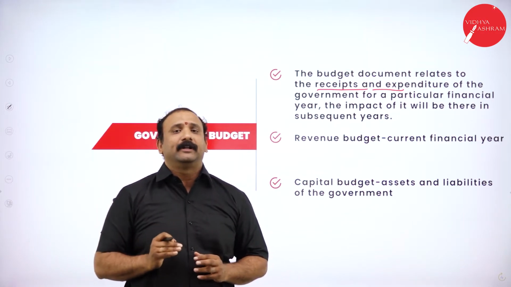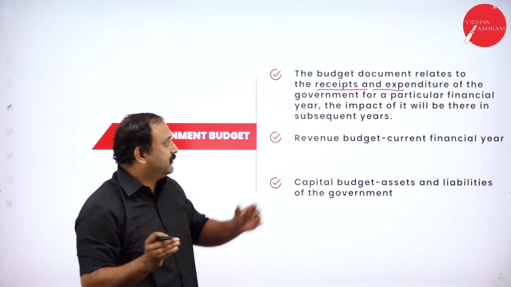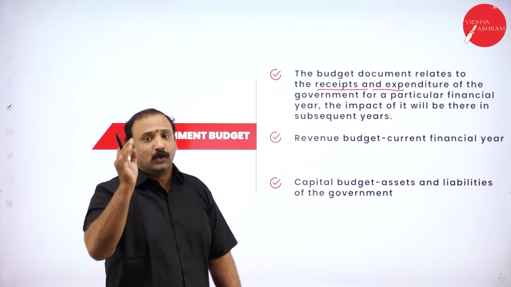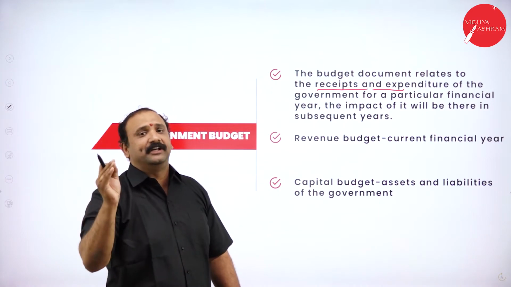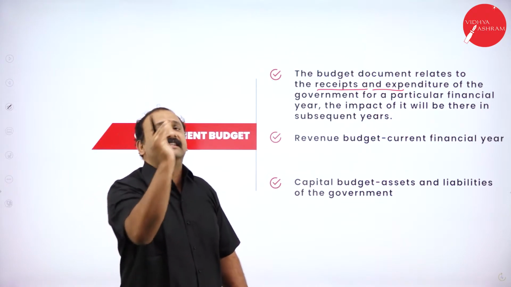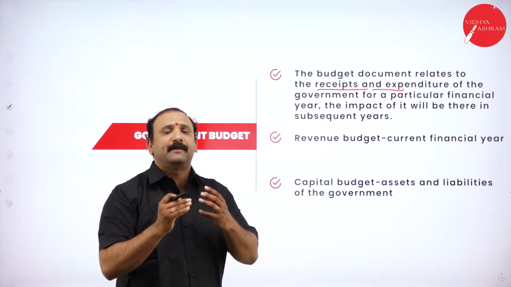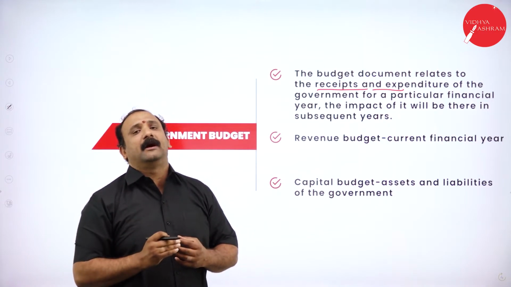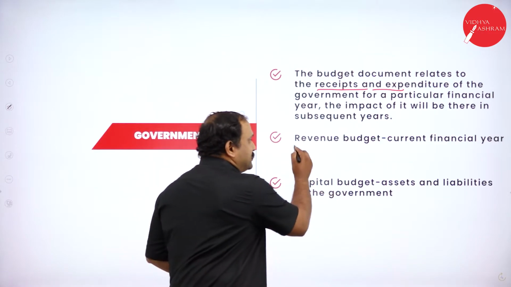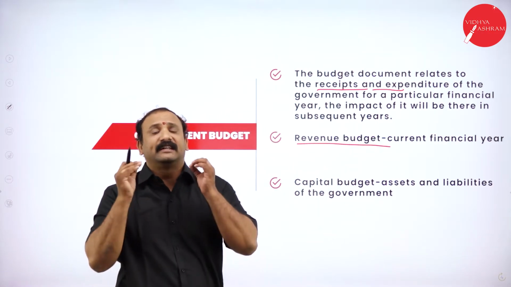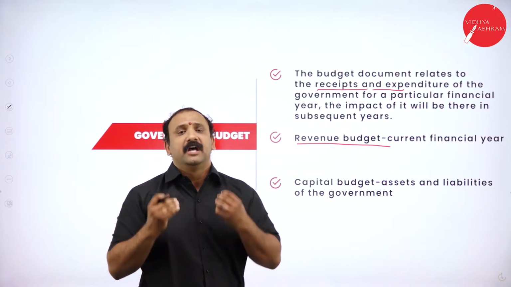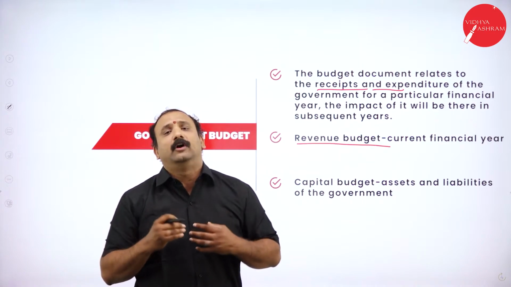Now what is that important part altogether? Now when you start seeing in the financial year, there will be an impact in the subsequent years. So when you talk about the receipts and expenditure, whatever happens in the current year, there will be an impact in the subsequent years also. So there will be some sort of changes that will be coming into the national budget. Now the revenue budget is the current financial year. So this is very, very important when we talk about the revenue budget, which means what are the earning factors for us, where the country is making money altogether.